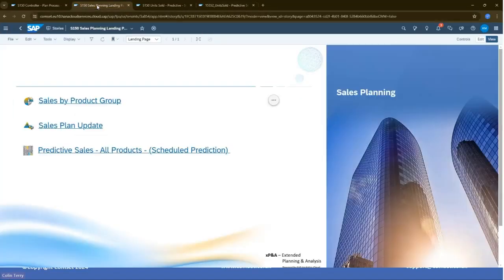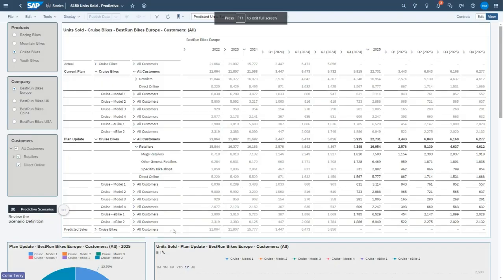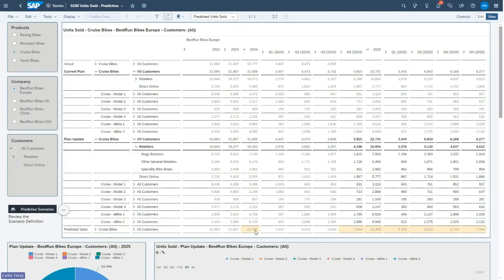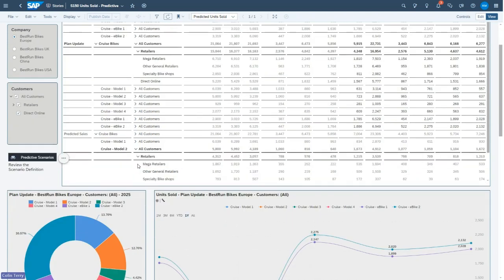So let me go back to my sales plan update. So here's my predicted sales line. And now if I refresh the data here, you can see the predicted figures have been written into my predicted sales forecast. So we can see that we've now got our 5 quarters forecast, and I can see that it's actually not just at the top level, but it's by particular customers.